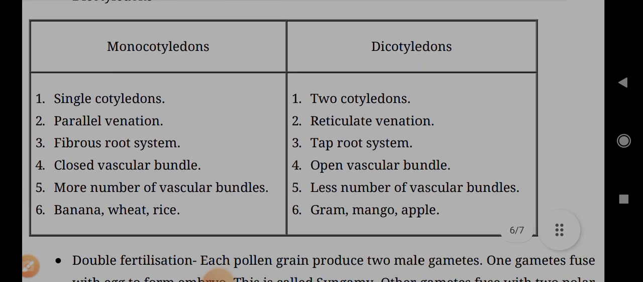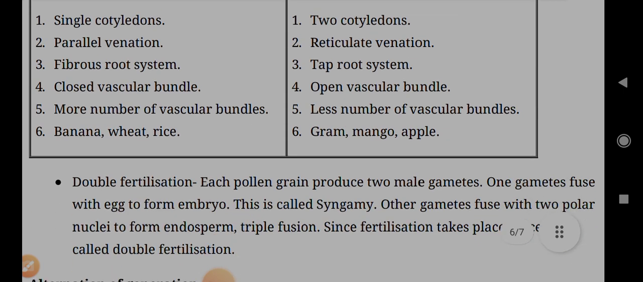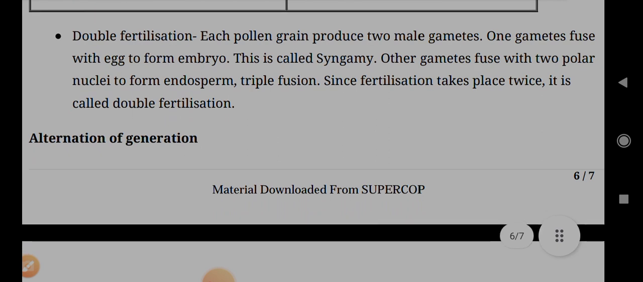Monocotyledons have a single cotyledon, parallel venation, fibrous root system, closed vascular bundles, and a larger number of vascular bundles. Examples: banana, wheat, rice. Dicotyledons have two cotyledons, reticulate venation, taproot system, open vascular bundles, and fewer vascular bundles. Examples: gram, mango, apple.